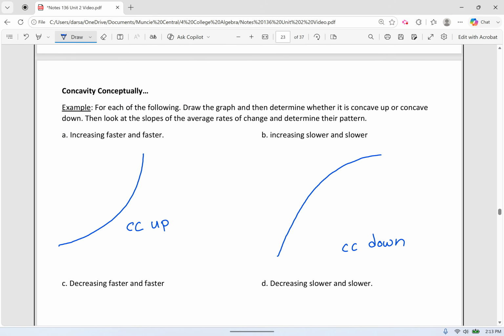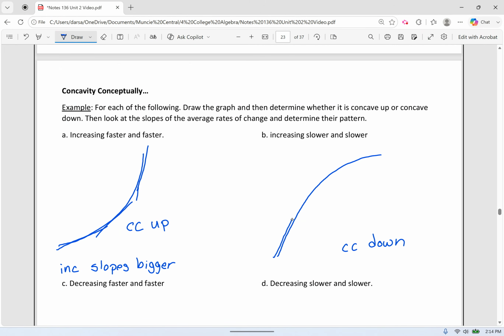So if we think about things that are increasing, now look at the slopes of the tangent lines on this increasing faster and faster, concave up. So if we're increasing, and look at these slopes, the slopes are getting bigger and bigger. Does that make sense? So if we're increasing and our slopes are getting bigger, then this thing is concave up.